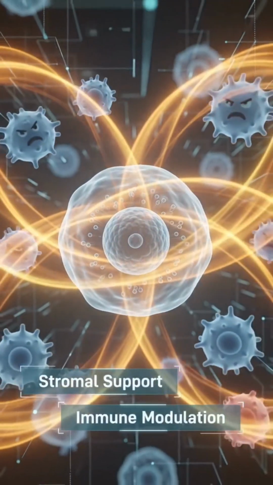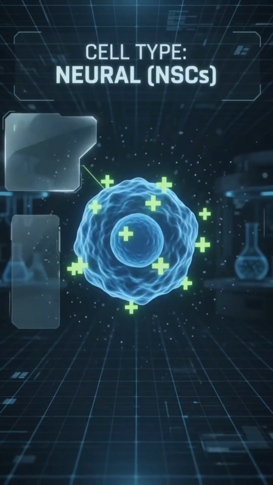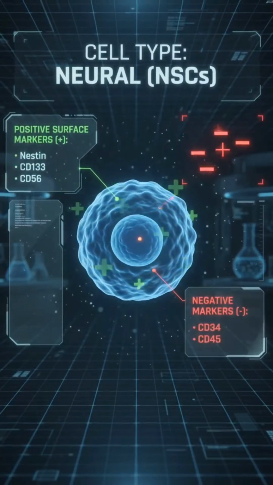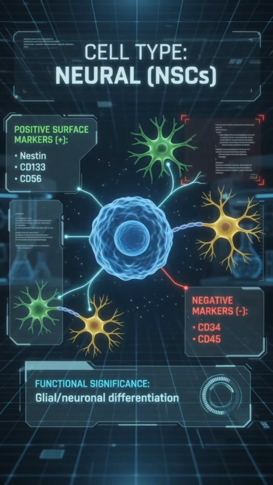They provide vital stromal support and immune modulation. Neural stem cells, or NSCs, are positive for nestin and CD133, but negative for CD34 and CD45. They drive glial and neuronal differentiation.